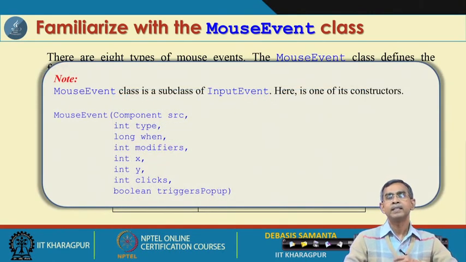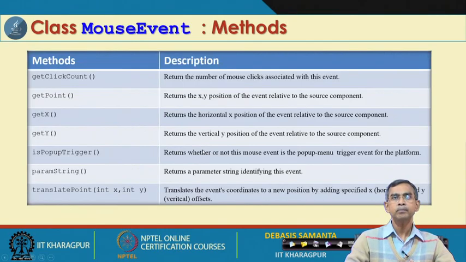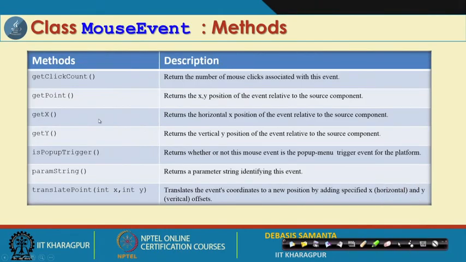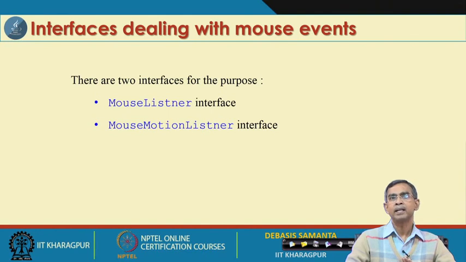And then there is a constructor by which the mouse event object will be created automatically. By this, these are the different values that we can process. And then the methods that are possible: getX, getY. That means the location in which a mouse click occurred can be obtained like this. Now, there are two interfaces, as you have already learned: MouseListener and MouseMotionListener.